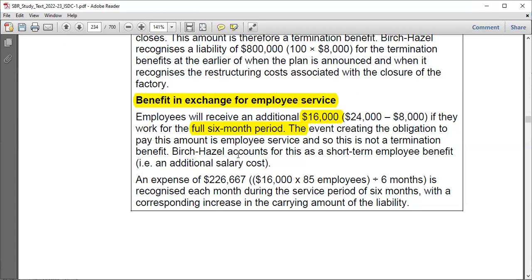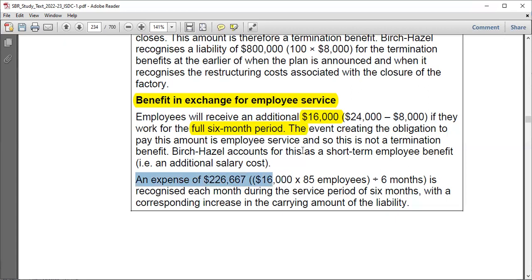They are both related to termination, but in the financial statements you wouldn't call this a termination benefit. It's a kind of trying to convince employees to stay so as to fulfill the contract. And that's why we say that an expense of this amount should be included.